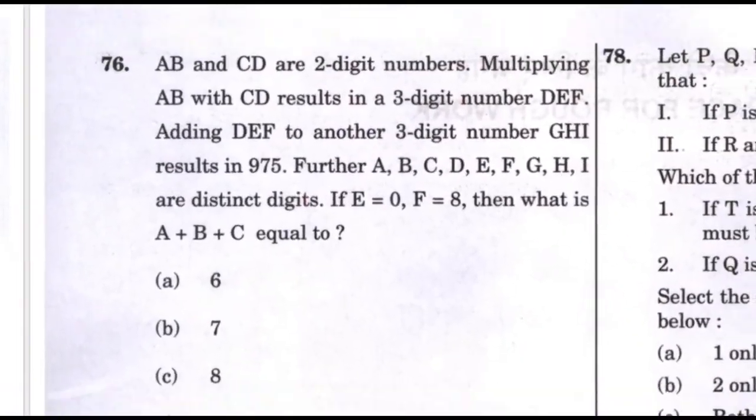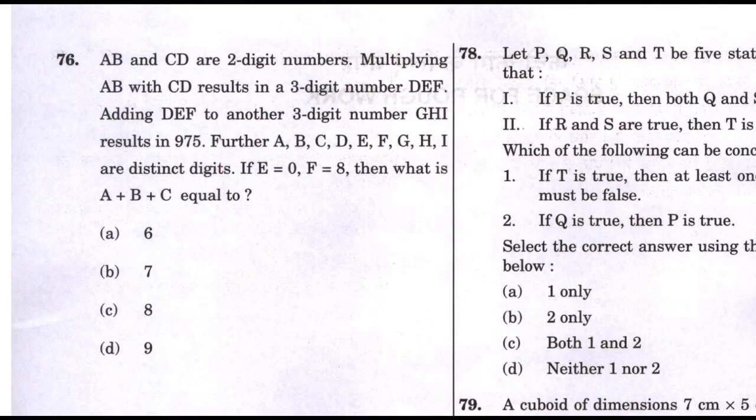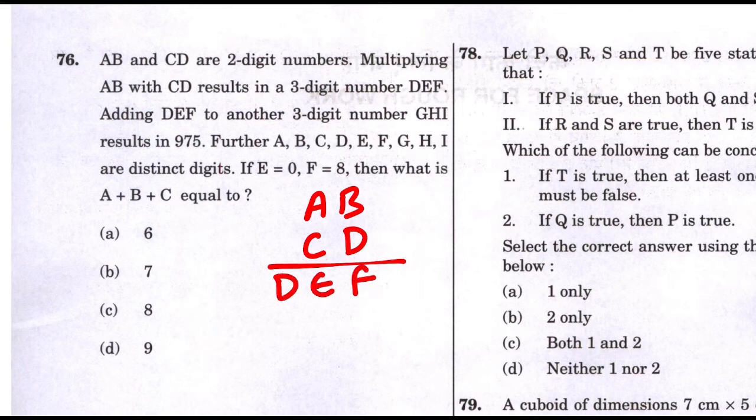Let's do question number 76. Question number 76: AB and CD are two-digit numbers. Right? Multiplying AB with CD gives me a 3-digit number DEF. And if I add DEF to GHI, I will get 975 as the answer.